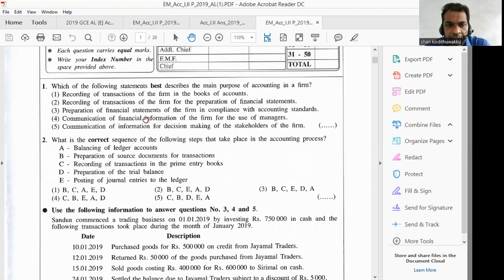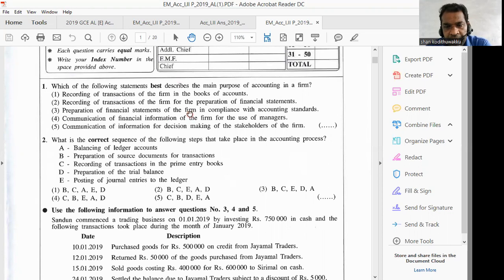Sometimes there can be similar answers. Then you have to read carefully. Otherwise, if you read all 5 answers for this type of question, it will take time. Therefore, you have to know the syllabus. The examiner has a right to set questions from the whole syllabus. Therefore, if you know the definition of accounting, then there is no need to read.